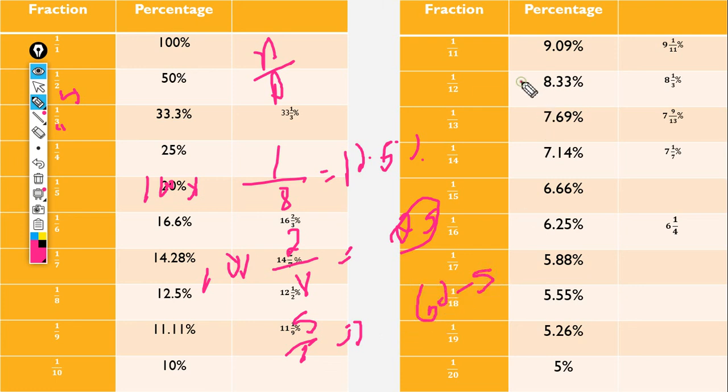For 3 by 8, what should be the answer? 12 into 3 is 36, and 0.5 into 3 is 1.5, so that is 37.5. Understand? We need to think of it like this: for a fraction value, we make it 1 by 8, which is 12.5, then the values come like that. We need to think like this, then only it will be better for you to practice. I am just telling how to do the shortcut for this percentage.